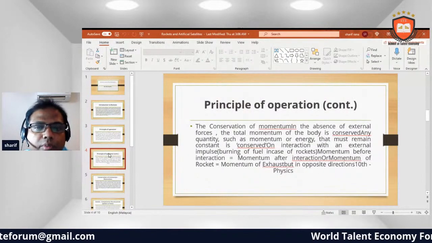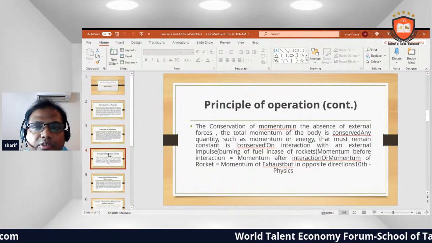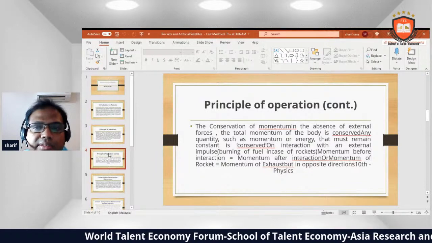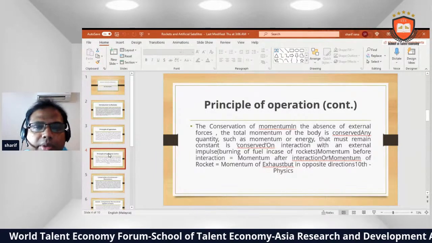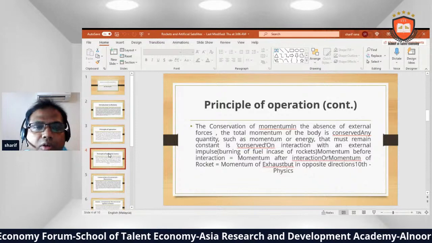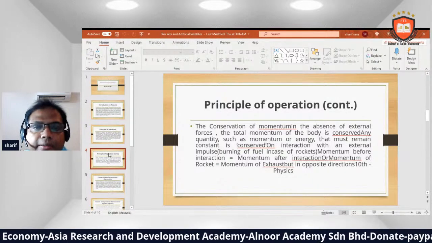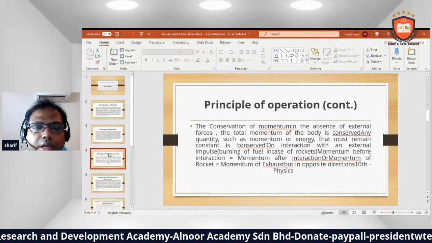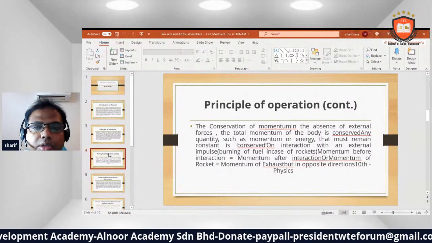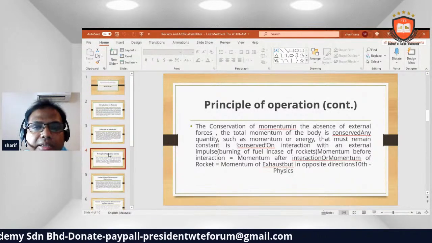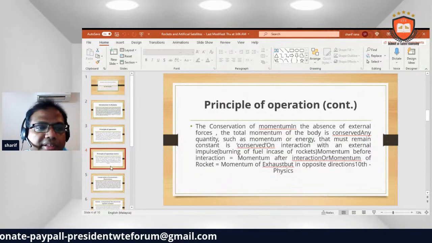Principle of operation. The conservation of momentum: in the absence of external forces, the total momentum of the body is conserved. Any quantity such as momentum or energy that must remain constant is conserved, unless it interacts with an external impulse. Momentum before interaction equals momentum after interaction, or the momentum of the rocket equals the momentum of the exhaust, but in opposite directions. 10th Physics.